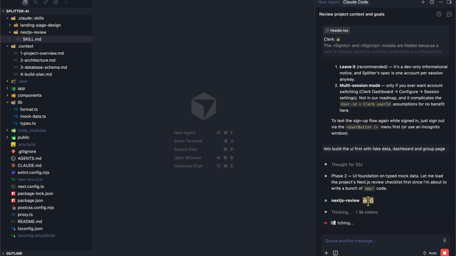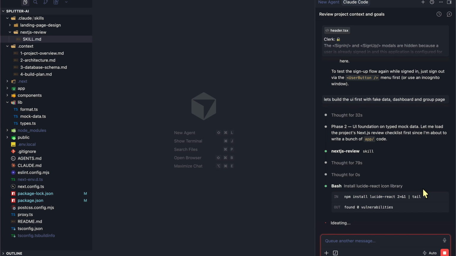So it's not going to make some silly mistakes. Again, I highly recommend you use the Next.js skills wherever necessary, because I truly believe that I have created a really good list when it comes to building our application. That's installing the icon library here.